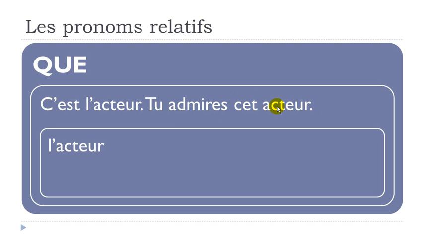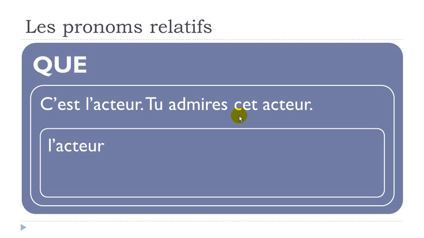Okay, and then if we look carefully, what we saw is that cet acteur is, well, first a complement, okay, it will complete the subject and the verb. Then it is what we call grammatical object, and if you look carefully between admirer and cet acteur, we don't have anything, so we don't have any preposition, so it does mean that it is direct, okay?